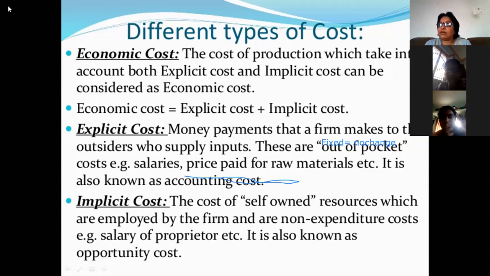These are out-of-pocket costs, such as salaries and the price paid for raw materials. It is also known as accounting cost. Implicit cost is the cost of self-owned resources employed by the firm, which are non-expenditure costs. That means this is the cost incurred within the company.